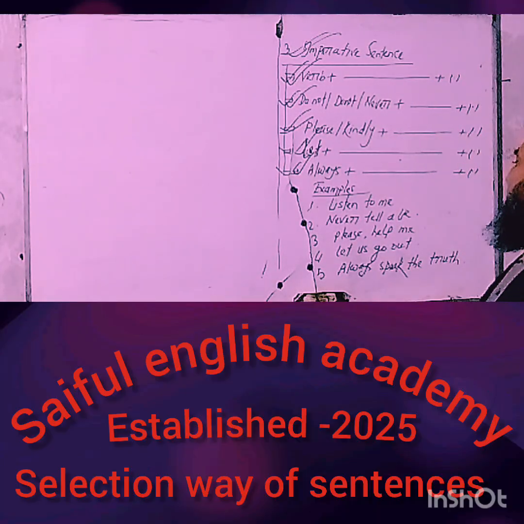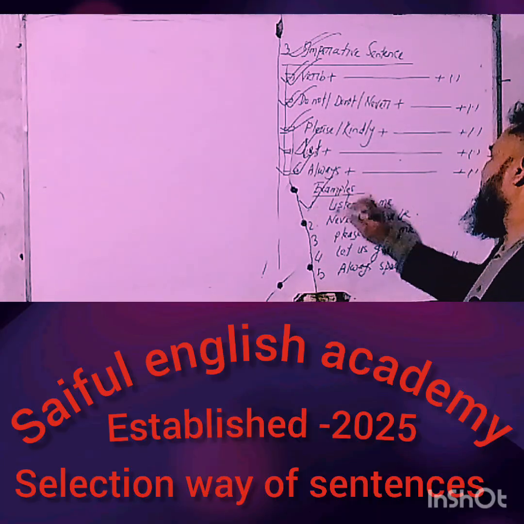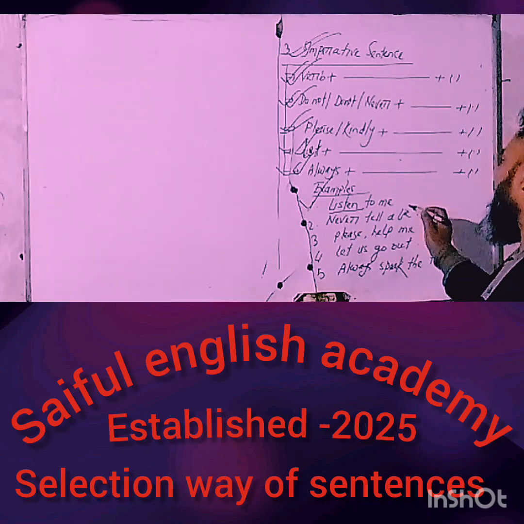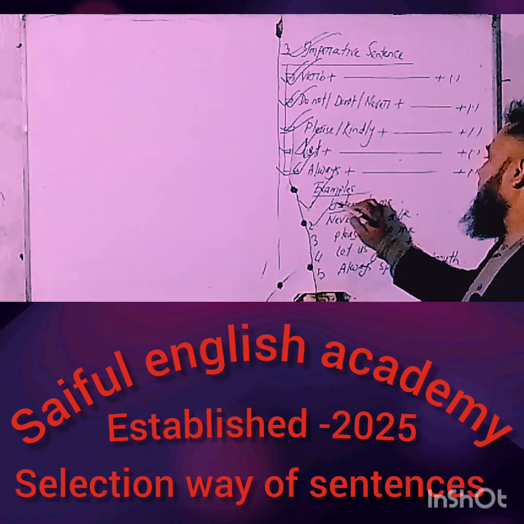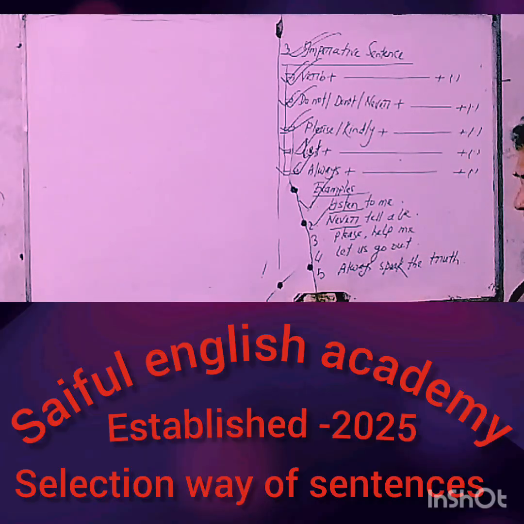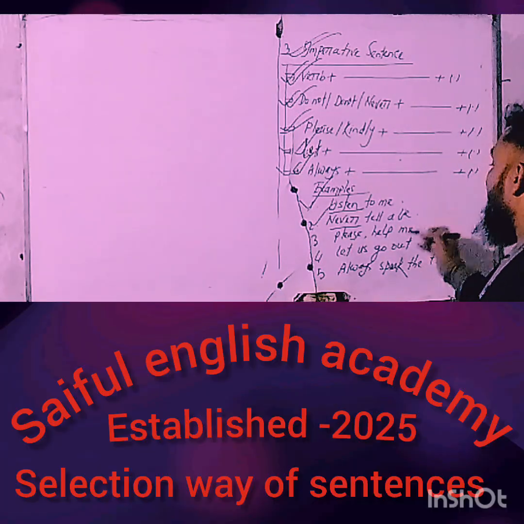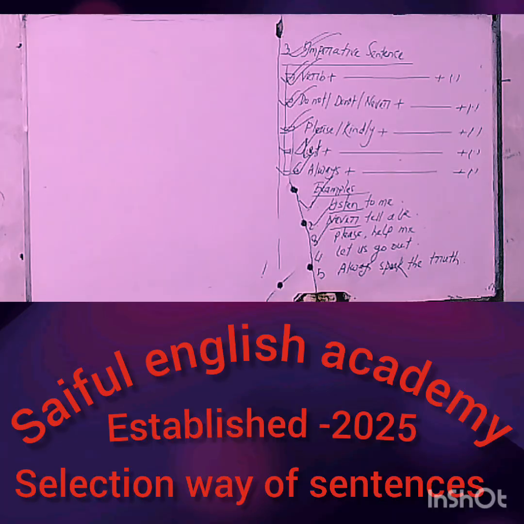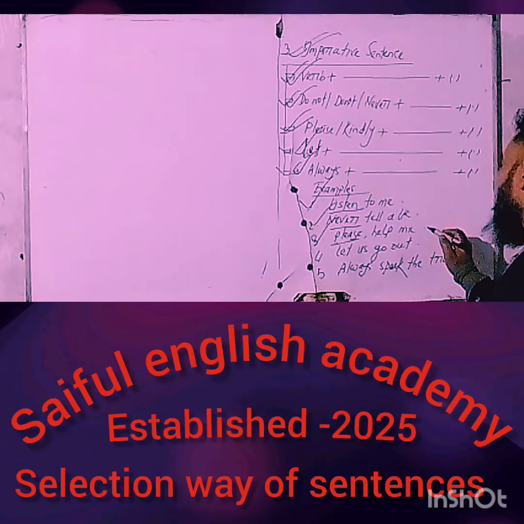So, my dear learners, take a look at the board and try to understand. Number one, listen to me. This sentence starts with a verb and finally ends with the note of full stop. Number two, never tell a lie. This sentence starts with never and finally ends with the note of full stop. Number three, please help me. This sentence starts with please.